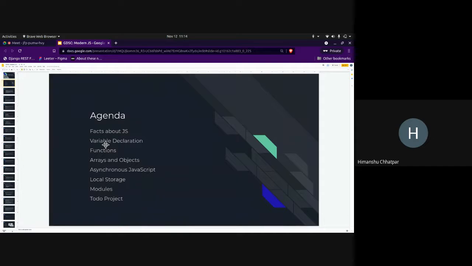Then we'll move on to arrays and objects. The asynchronous JavaScript part we'll cover. We'll look into promises and fetch. Then we'll look into local storage, that is how to store data even when the browser is turned off. And then we'll look into modules. Modules are basically how you get one piece of code that is present in one file into some other file. And then I'll show you a to-do project, which I hope after going through all of this, you'll be able to make on your own.